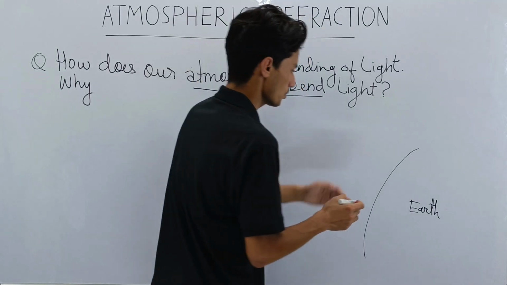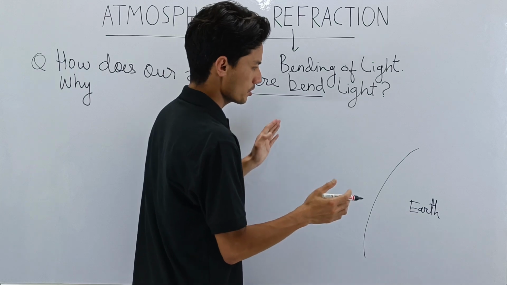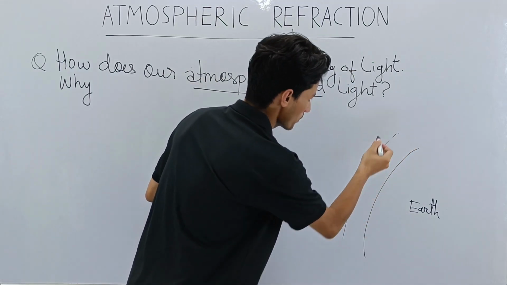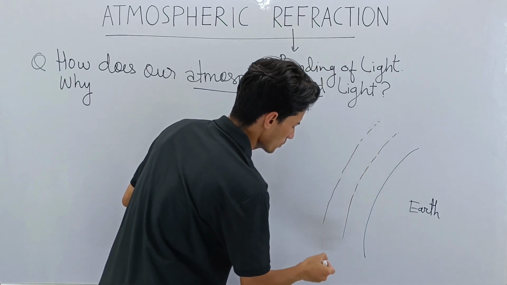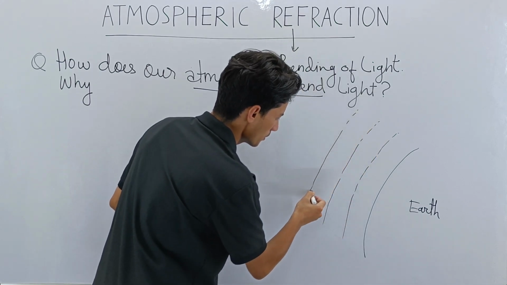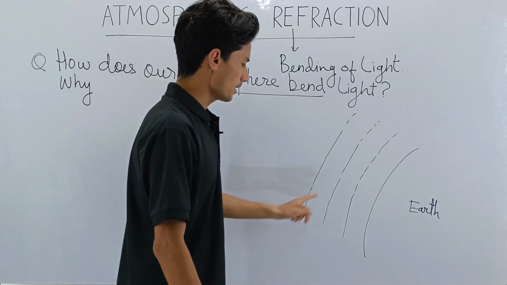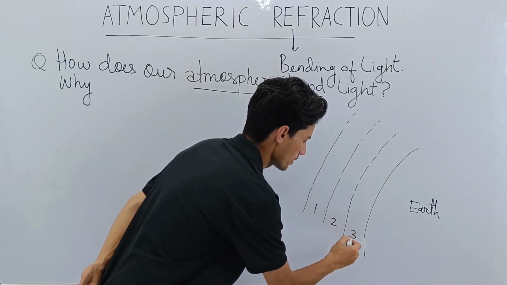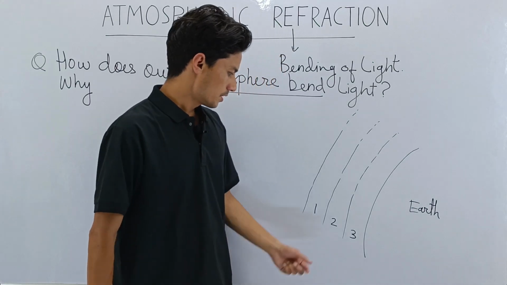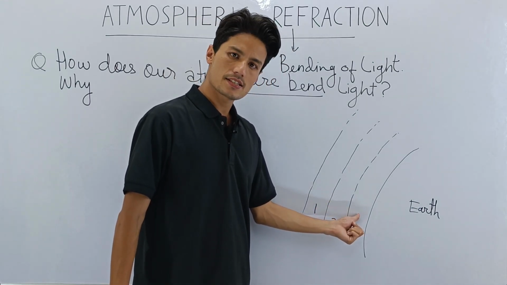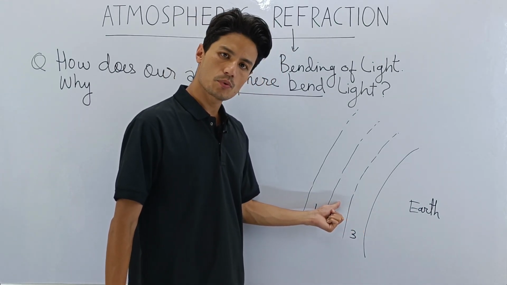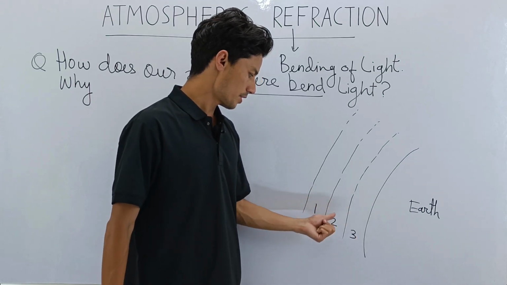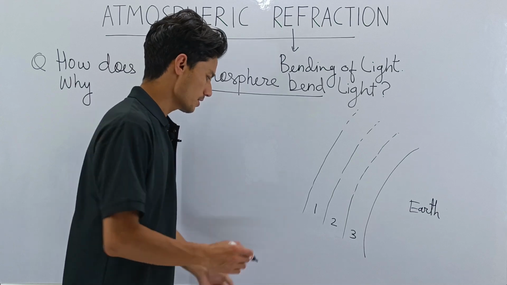Now, let me just draw like this and explain to you. These are the layers of atmosphere. I will not draw much, I'll just draw three layers. So like this. These are the layers of atmosphere. I have drawn here three layers: layer 1, layer 2, layer 3. Now remember, layer 3 is the densest, layer 2 is the second most dense, and layer 1 is the least dense of these three. And then outside, this is space.